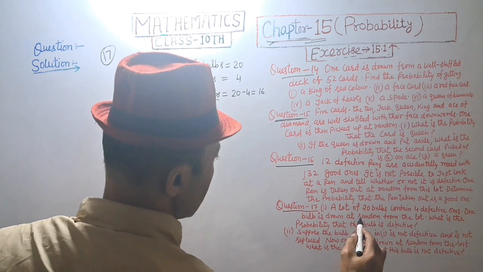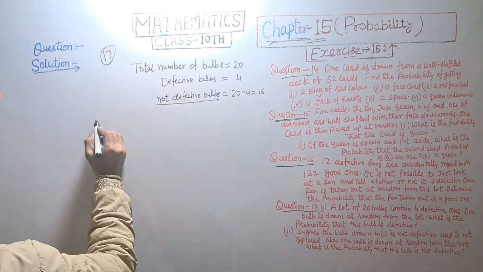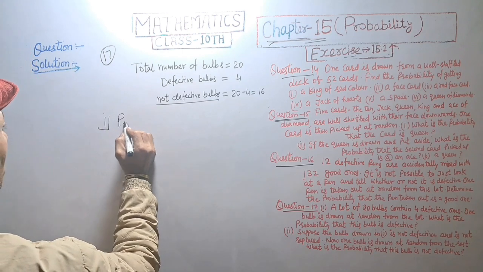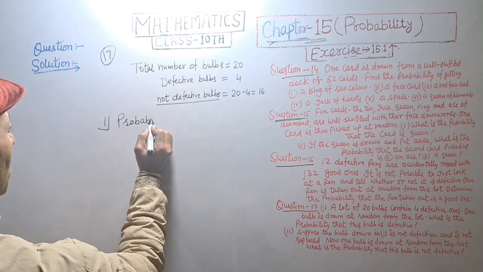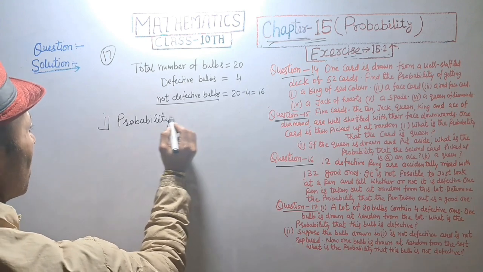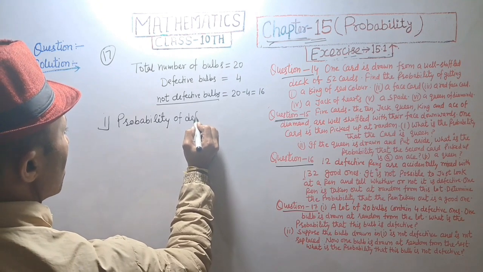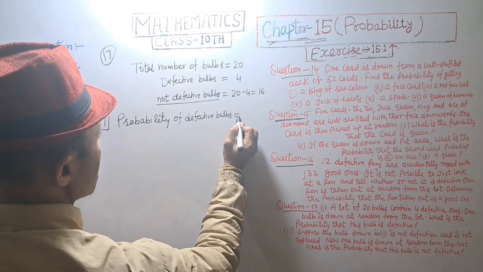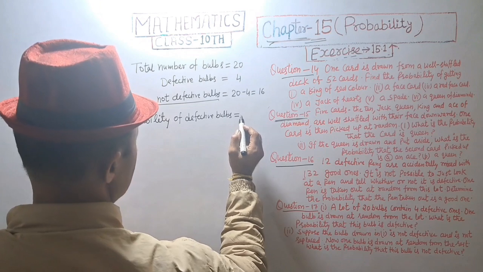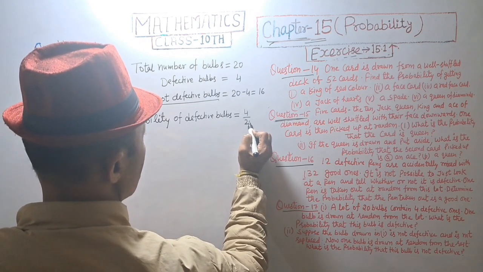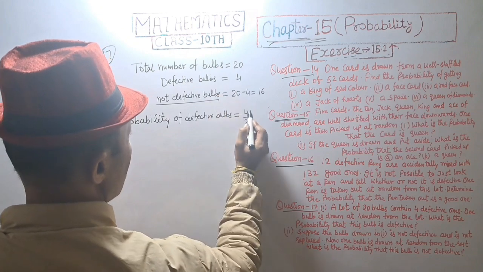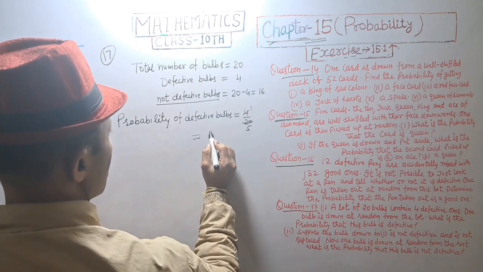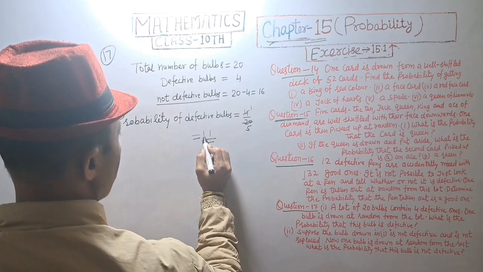What is the probability that this bulb is defective? Probability of defective bulbs is equal to 4 upon 20. Total 20, defective bulb 4, 4 ones are 4, 4 fives are 20. That is equal to 1 by 5. Answer.